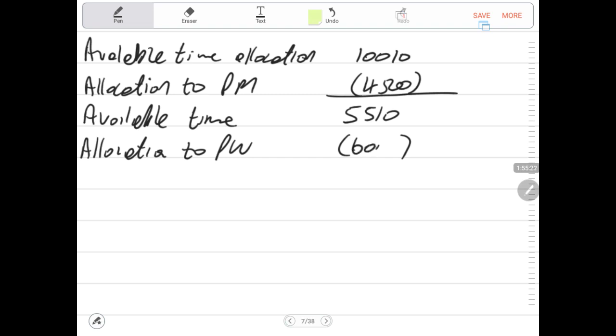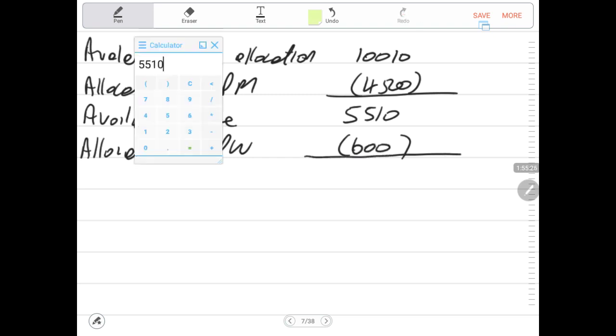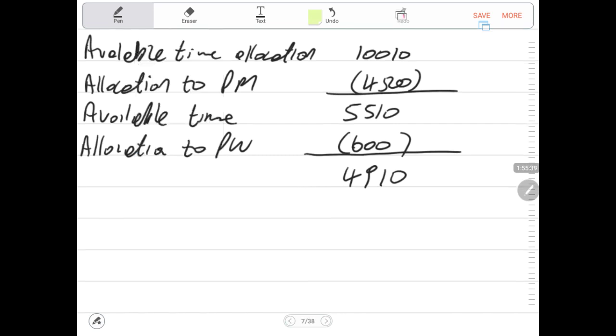Then we say 600 hours are required to test the 3,000 units. Then let's see how much the remainder is, minus 600. The remainder is 4,910, and these are hours.